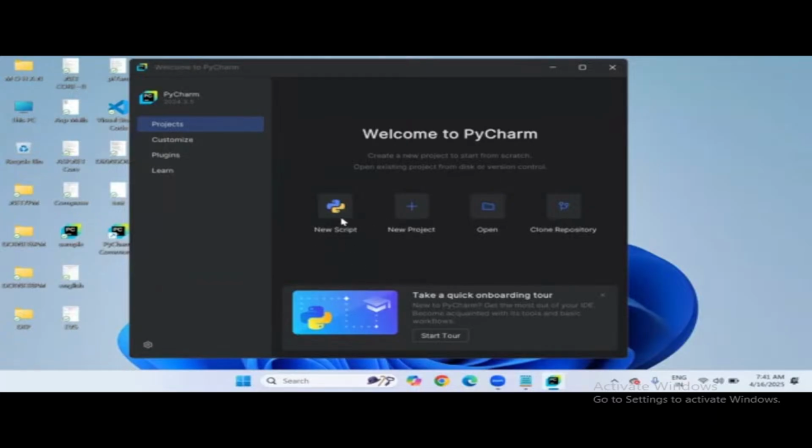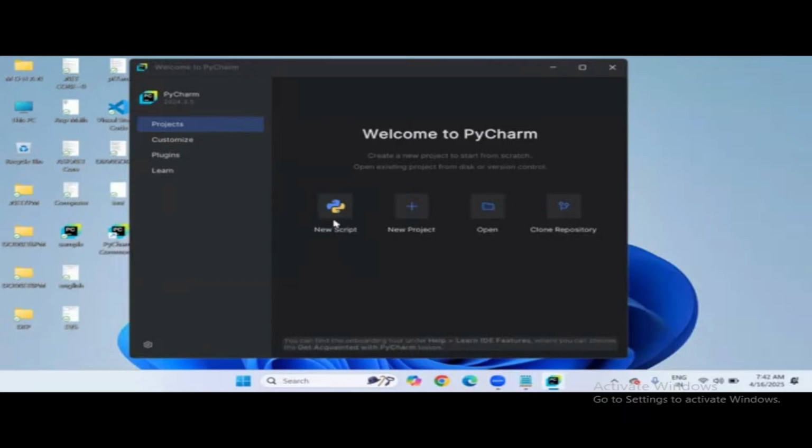So only Python script, not project related things, means you can select the first option. Only one Python program do you want to write? Or else do you want to create a complete folder like a project folder? So a folder is nothing but it contains many Python files. Later we can include as many as you want.